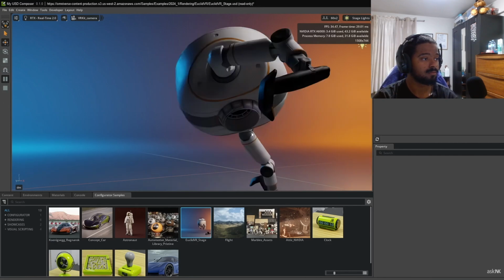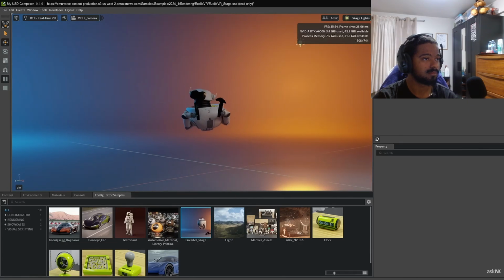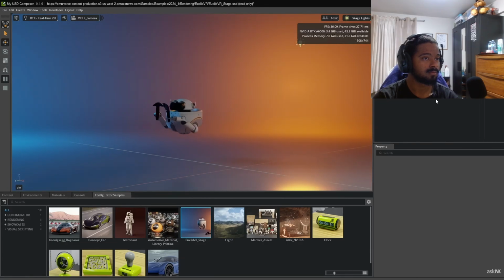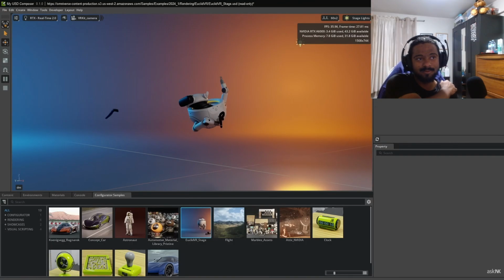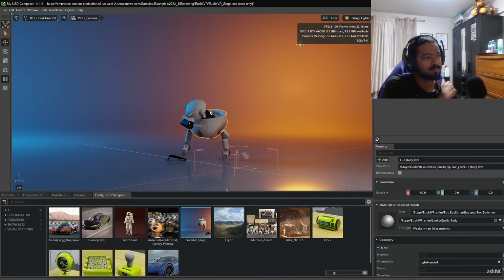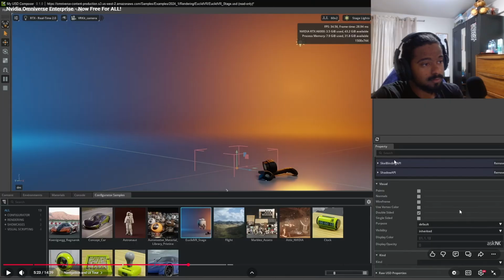We've got our viewport right here, which we can move around while this plays back in real time. Right here is where we have our stage. So all of your stages, as this uses the USD structure to do stuff, you've got your stage here, you've got your layers here, your render settings are here, your variants are there. If you have any object selected, you can see all of its properties right over here.